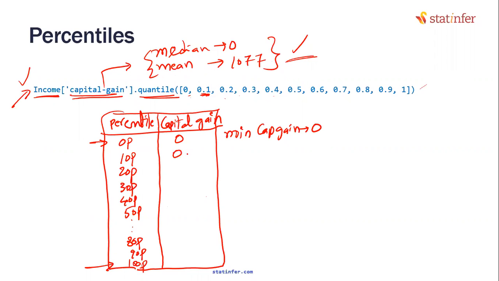0. Now look at this carefully. How do you write this? All of you should understand this. Very important point coming up. 10th percentile value 0. You should say that 10% of the capital gain in my data set is less than or equal to 0 for sure.